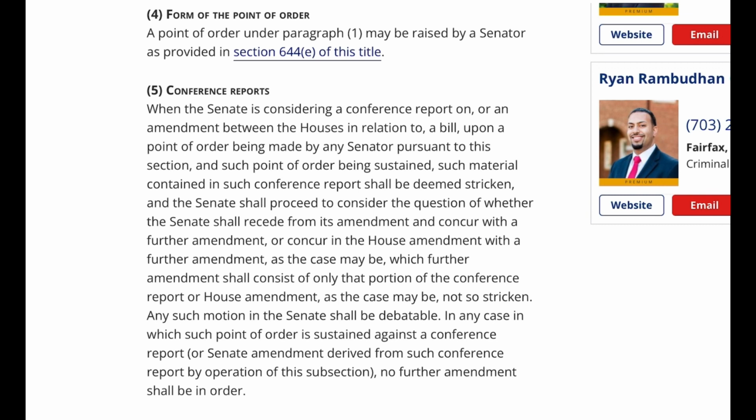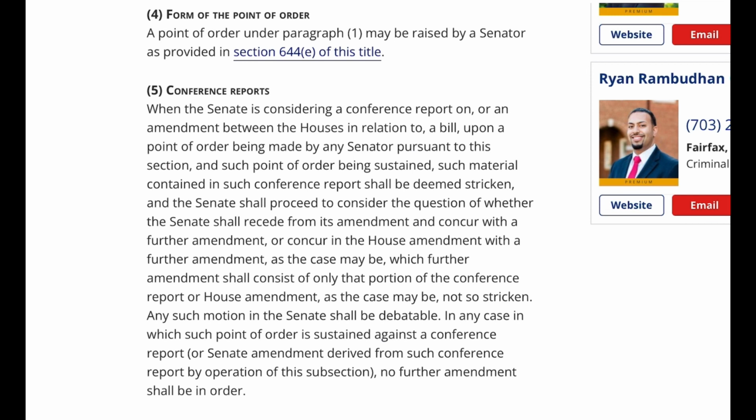relation to, a bill, upon a point of order being made by any senator pursuant to this section, and such point of order being sustained, such material contained in such conference report shall be deemed stricken, and the Senate shall proceed to consider the question of whether the Senate shall recede from its amendment and concur with a further amendment, or concur in the House amendment with a further amendment, as the case may be, which further amendment shall consist of only that portion of the conference report or House amendment, as the case may be, not so stricken.